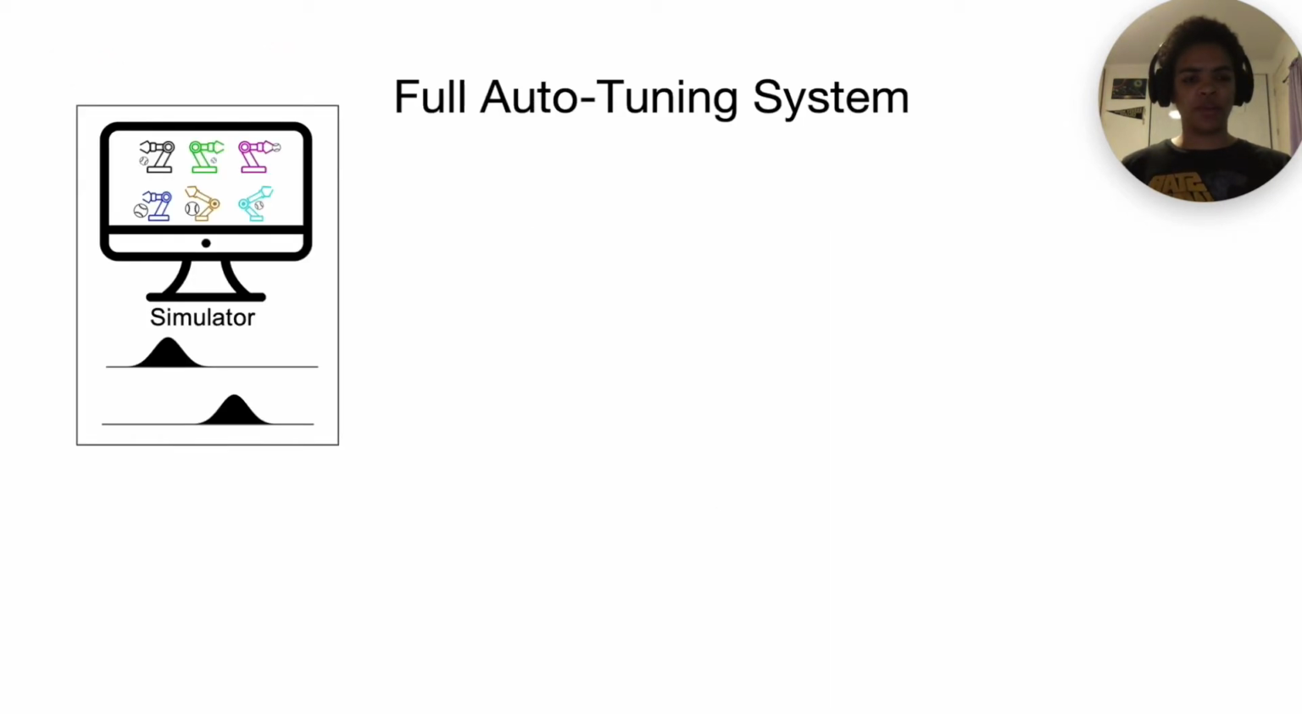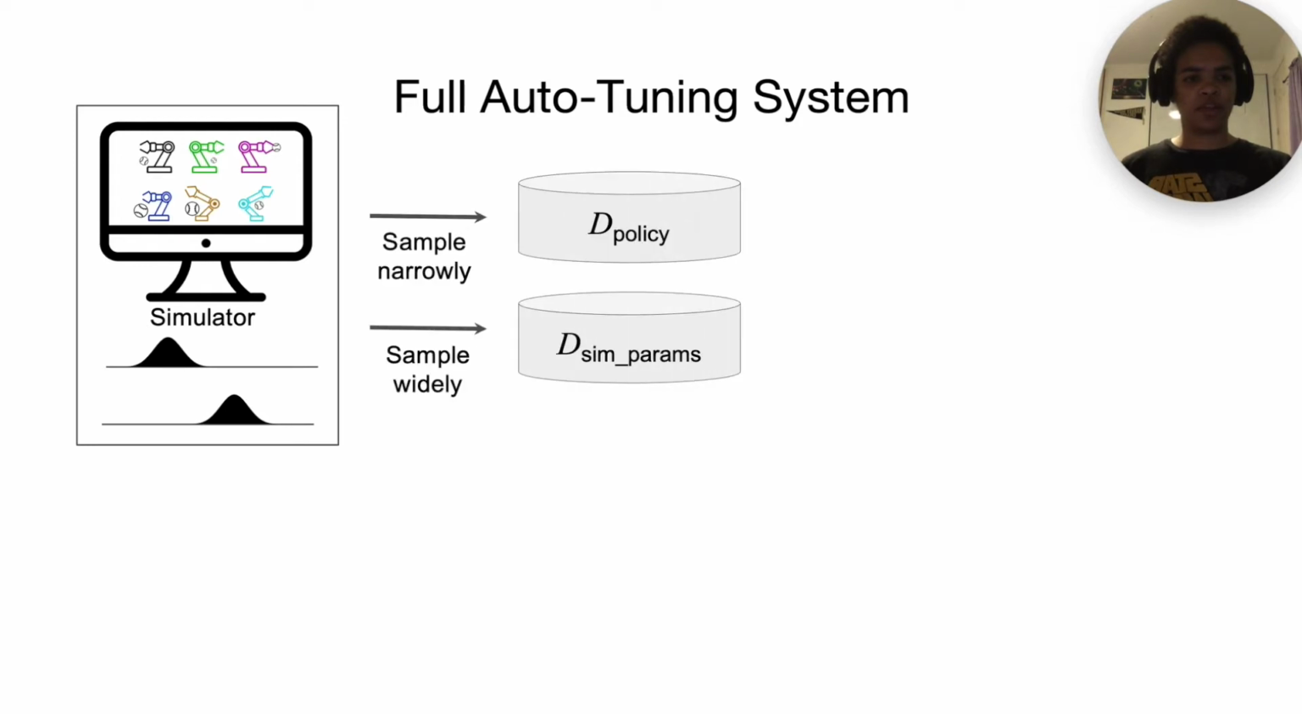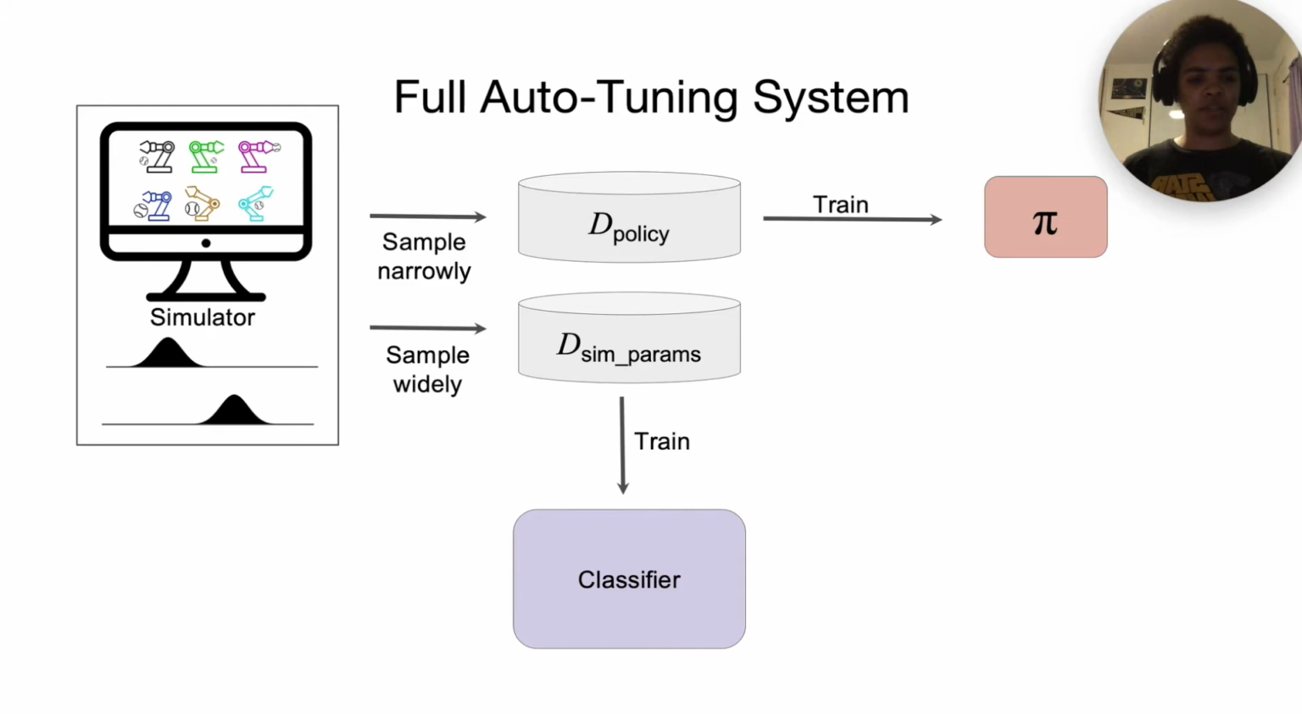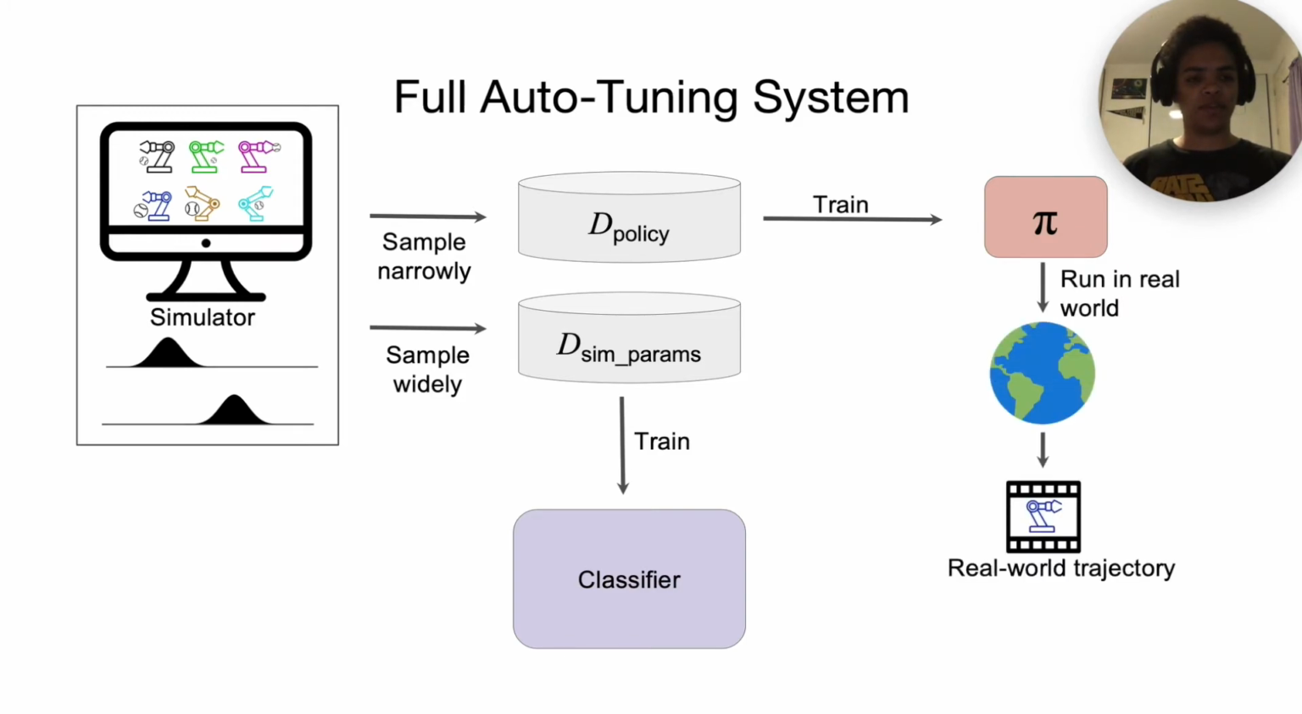We start with an untuned simulator, from which we collect domain randomized data for our two buffers. We train the policy on the less diverse buffer, and the classifier on the more diverse sim params buffer. Next, we run the policy in the real world to collect video data.